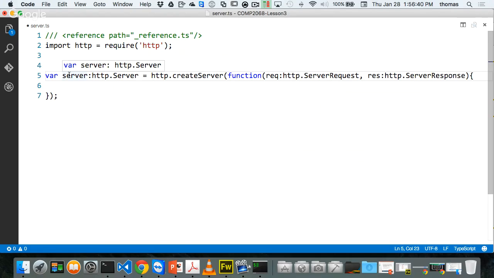It was using type inference to determine the type, because whatever I assign to an object, in JavaScript or in TypeScript, it uses the assignment operator to determine the type of object that I'm making, right? So I'm making a server type object, and it's of type HTTP server. I could do it explicitly here, or I can use type inference to do it. I like doing it explicitly so you can see the type, but it makes for a much longer statement, like this. So how do I break this up to make it more palatable?